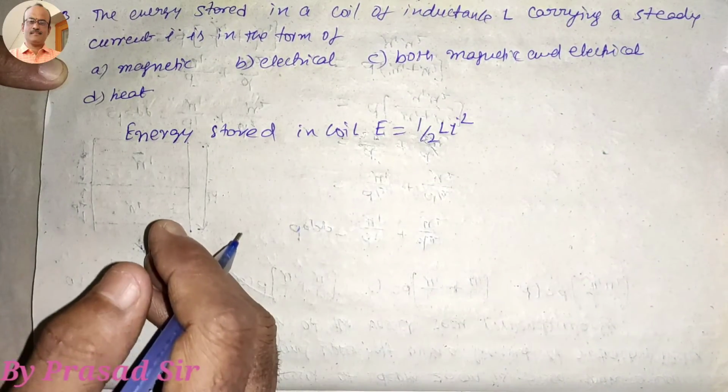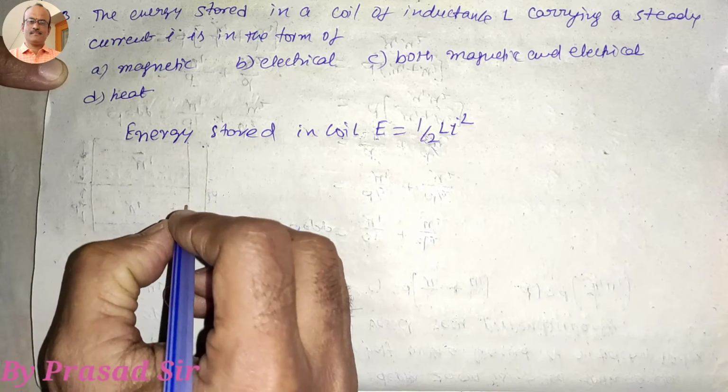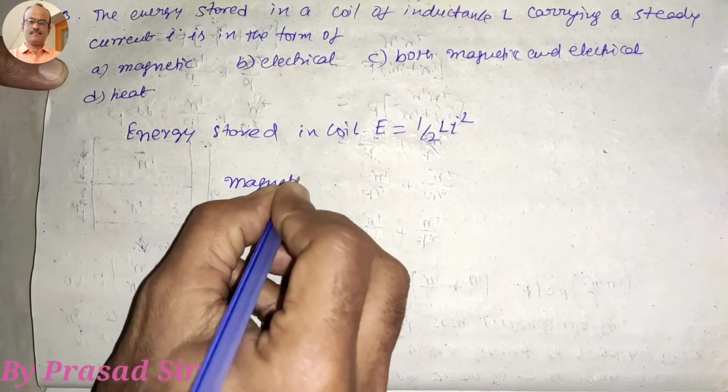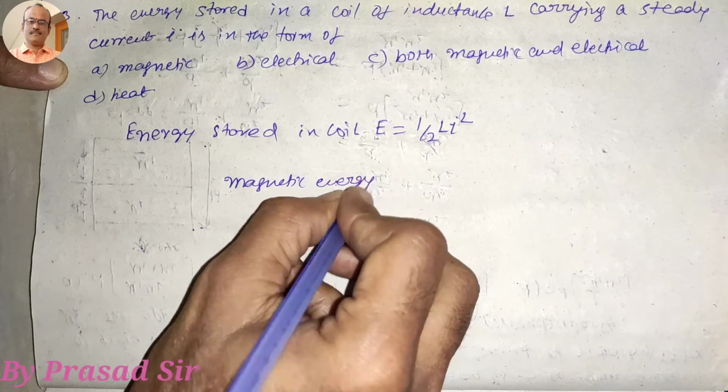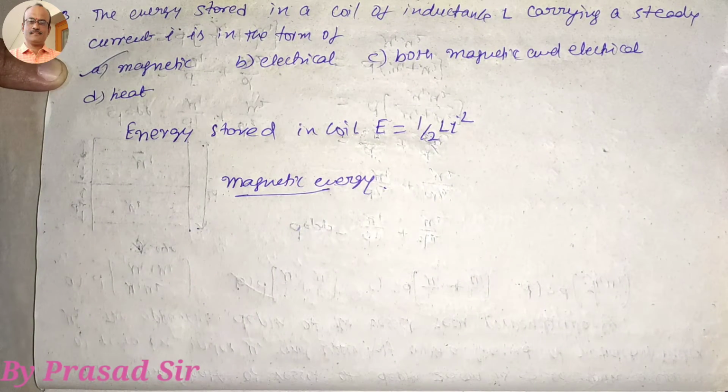Inductance means we are giving the magnetic energy. So the energy stored in the coil is in the form of which energy? Magnetic energy. This is very important. So which option is correct here? Option A is correct.